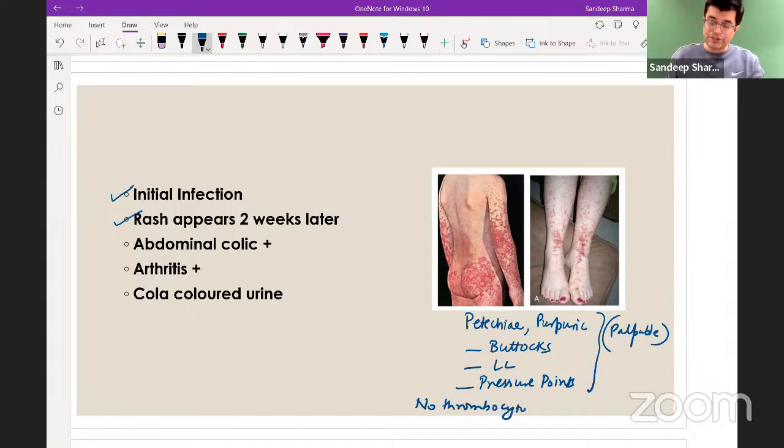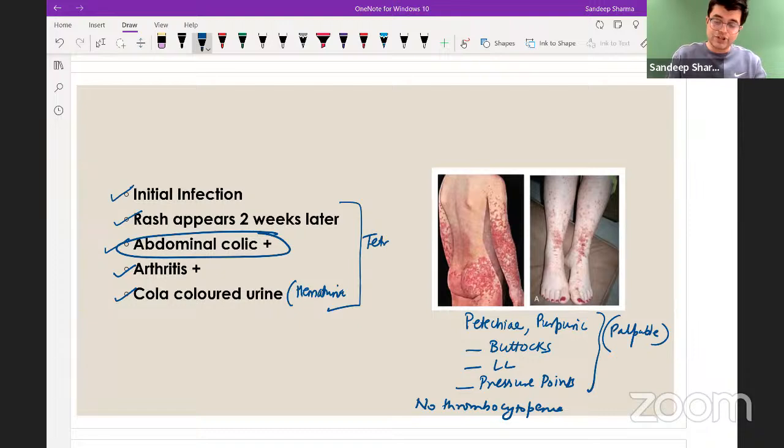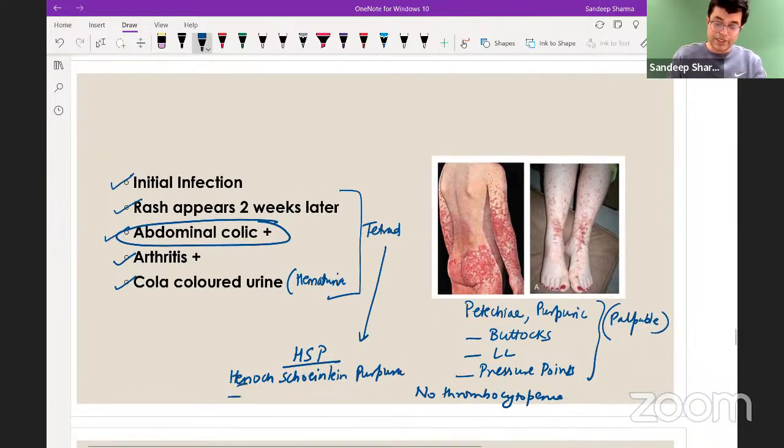So you have a rash which is present, abdominal colicky pain, so GIT involvement, arthritis, so joint involvement, cola-colored urine indicating hematuria, so renal involvement. So this is the classic tetrad of a condition known as HSP. What is HSP? Henoch-Schönlein purpura. Henoch-Schönlein purpura, also called IgA vasculitis.